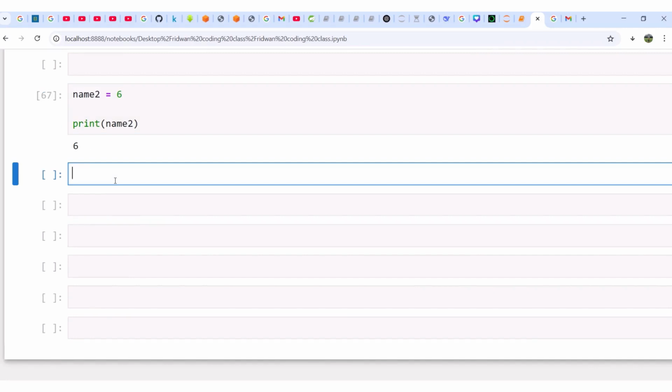Let me use a comment. That is the symbol we use if we want to write a comment. I want to talk about string here.